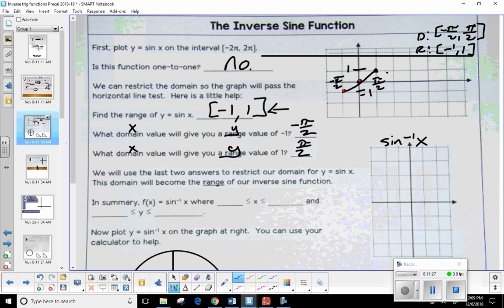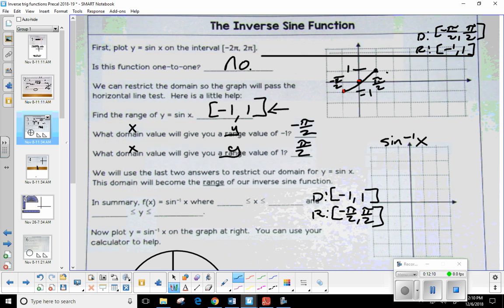Remember, we just said when you're taking the inverse, what do you do with the x's and the y's? You switch them. So the domain of the original should become the what? The y's, the range of the inverse. So the range here should be the original's domain, so it should be -π/2 to π/2. What should the domain of the inverse be? It should be the range, the y values of the original. The x's are becoming the y's, and the y's become the x's. That's exactly what we do with an inverse. So this is -1 to 1.